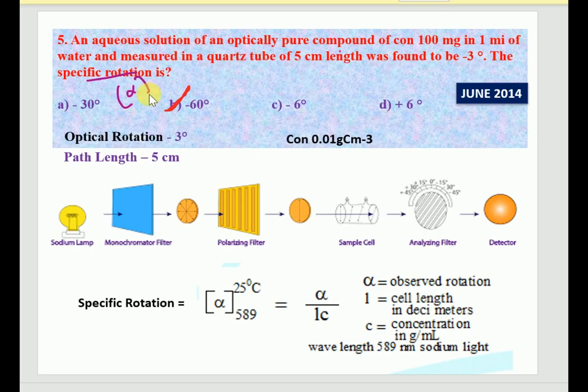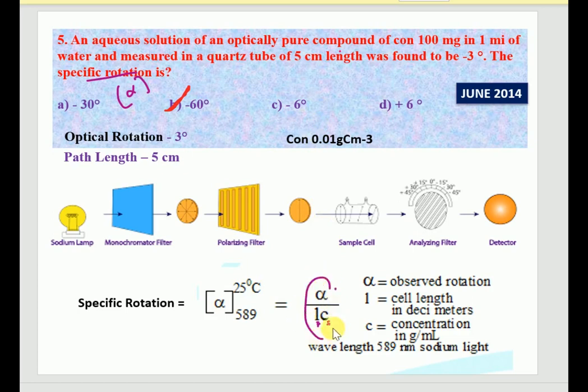is a property of a chiral chemical compound, and it is described as the change in the orientation of monochromatic plane polarized light at unit distance. But here we can notice the change in the plane polarized light at unit distance depends on the observed optical rotation value, the path length, which is the cell length, and at the same time the concentration. We know the observed rotation value, that is 3 degrees, and the path length is given as 5 centimeter and the concentration is given as 0.01.